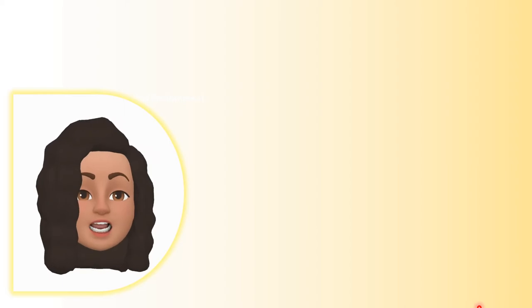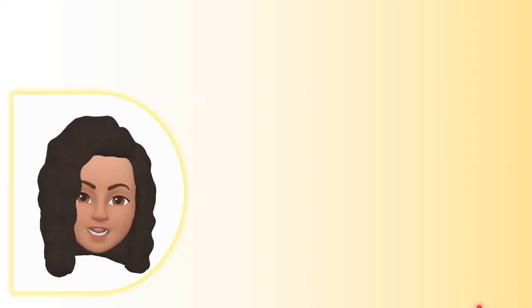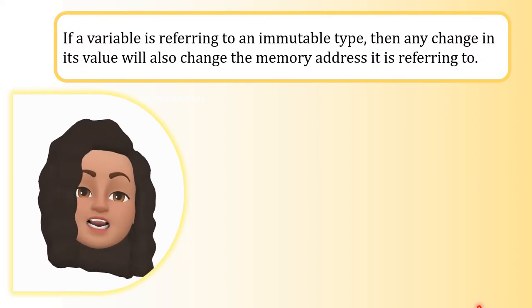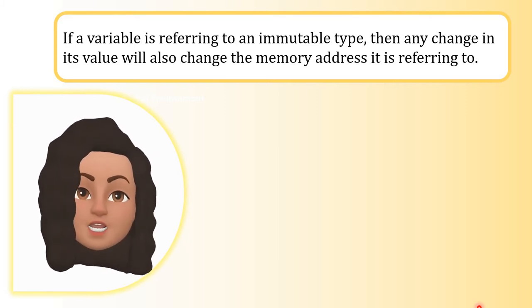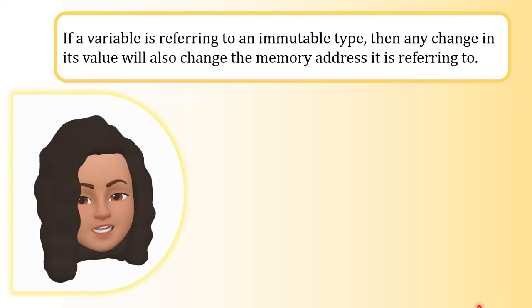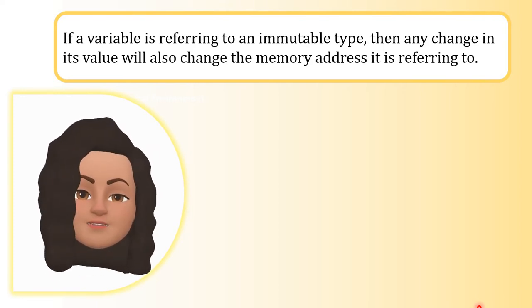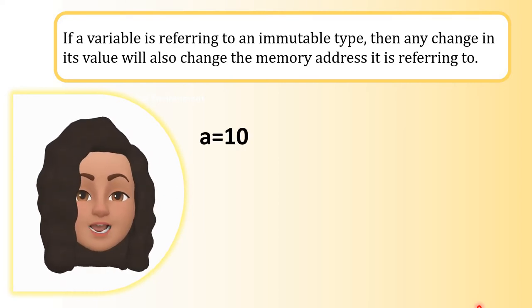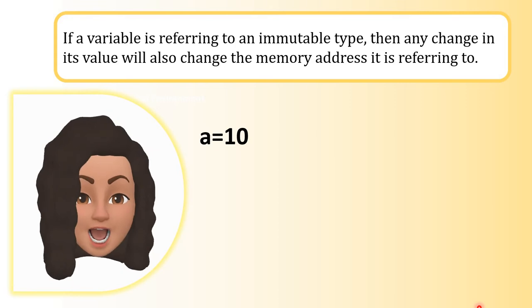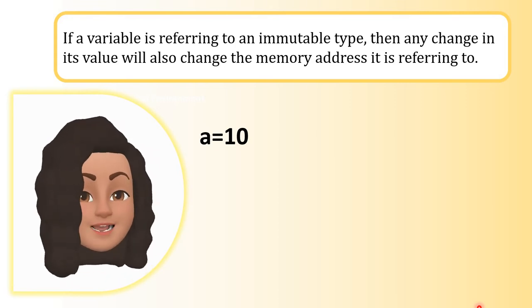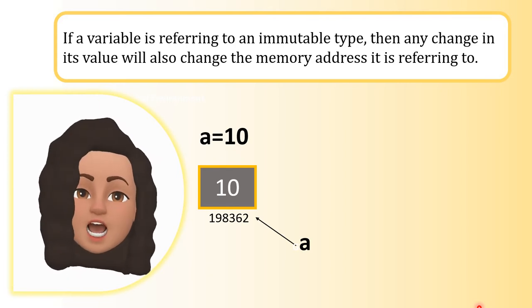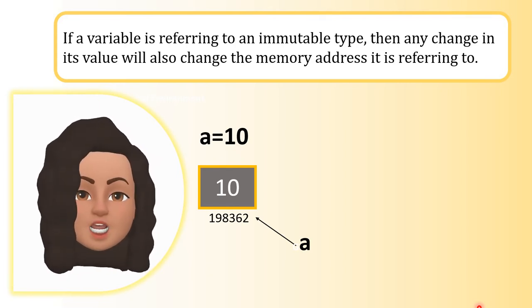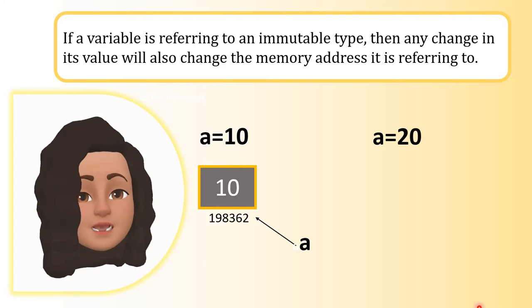If a variable is referring to an immutable data type, then any change in the value will also change the memory address it is referring to. Let me explain this with a simple example. First statement: a is equal to 10. So the variable a will refer to the memory address where the value 10 is stored, right? Now, if the next statement a is equal to 20 is executed, what happens?